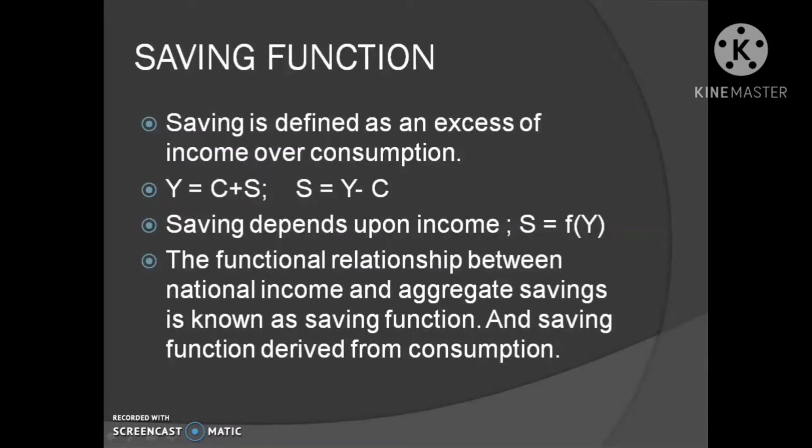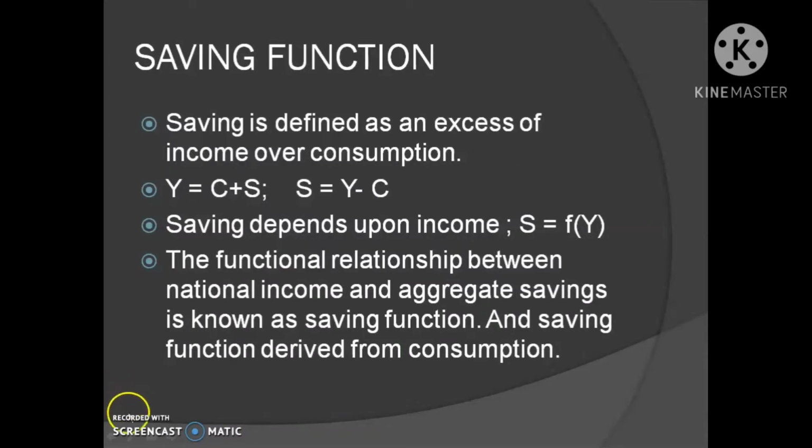Like consumption, saving also depends upon income. So S is equal to F of Y. Here S is the aggregate saving, Y is the level of income, and F means function of. So saving function means the functional relationship between income and savings.